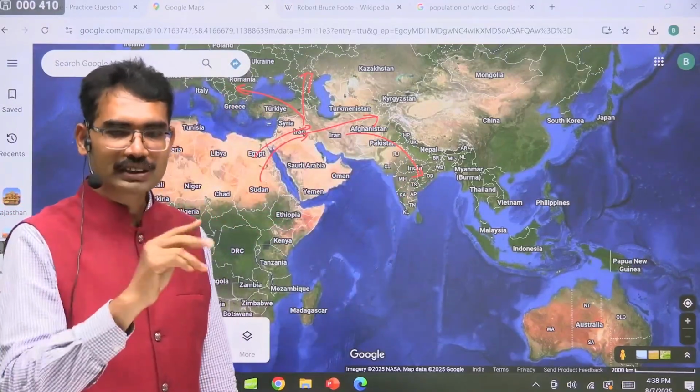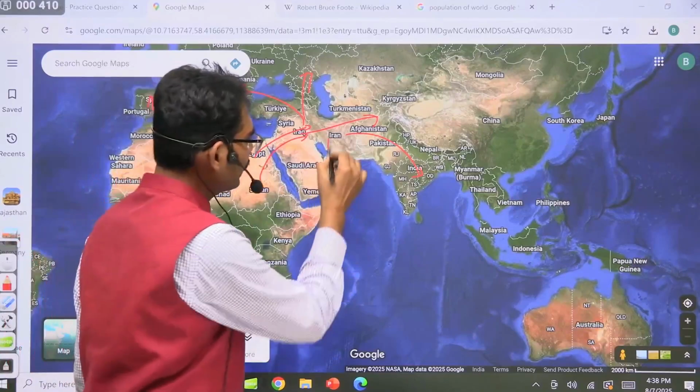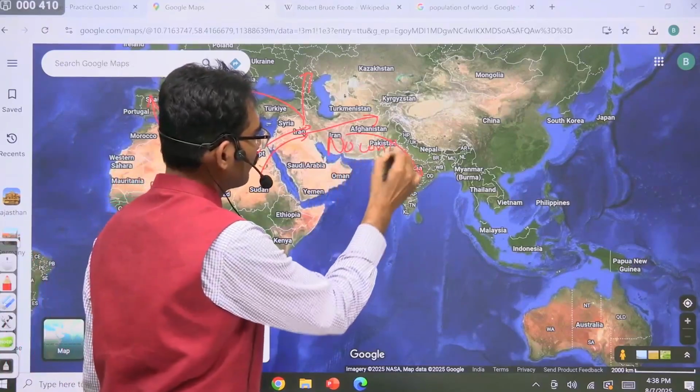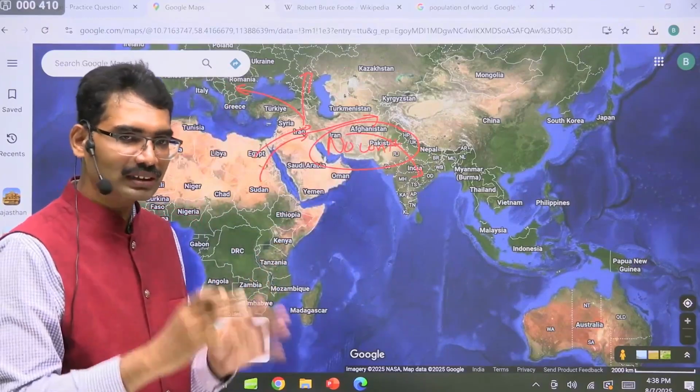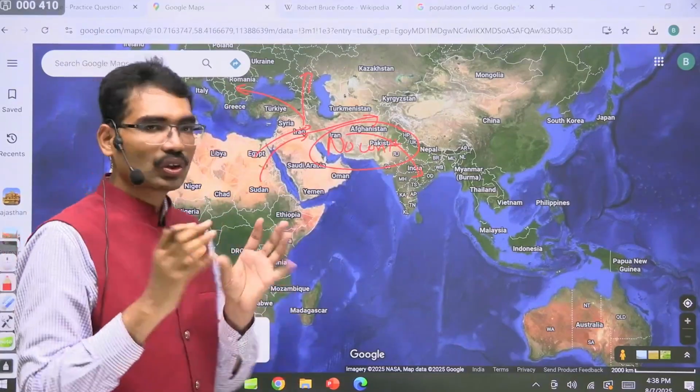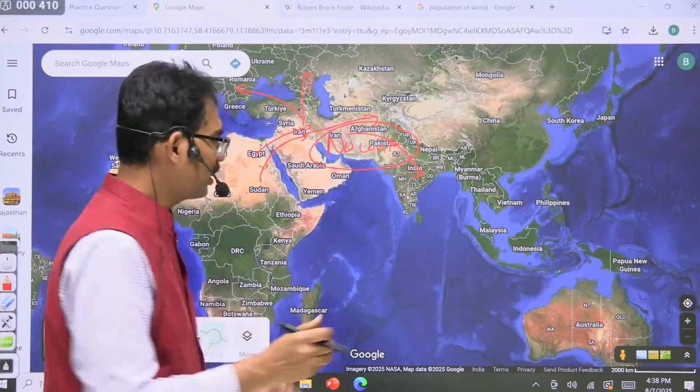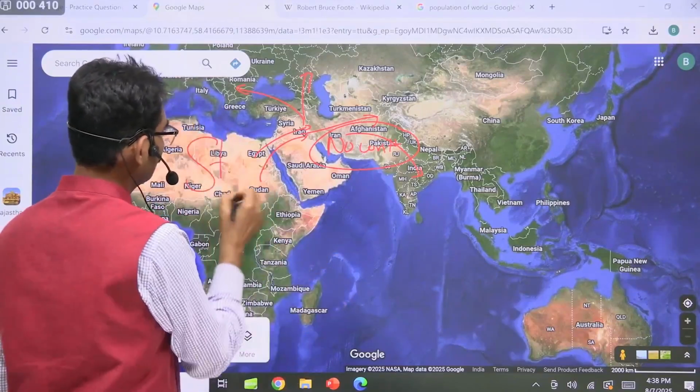This is what archaeology tells us: no written record. They have not left any written record. They have left some evidence. Those evidences are there in the form of stones.